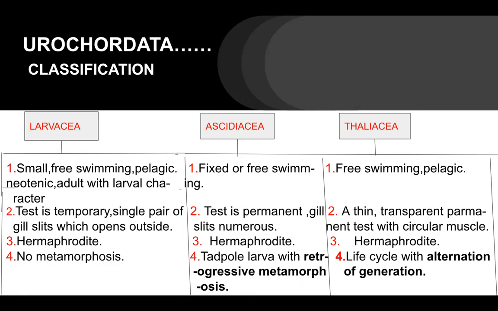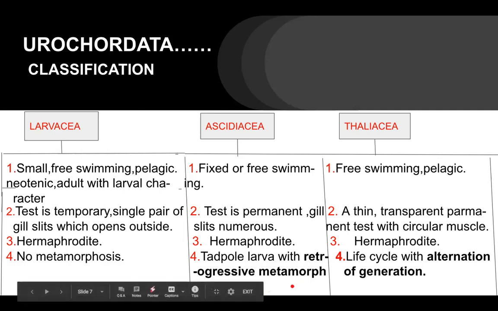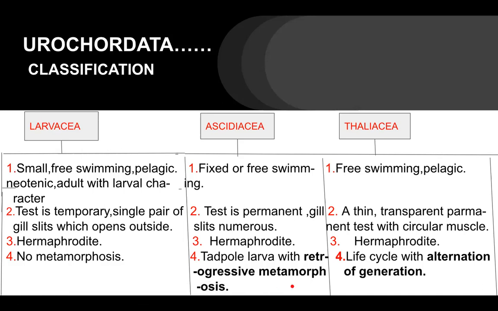Progressive metamorphosis is when a tadpole larva or any larva transforms into an adult with advanced characters. But in retrogressive metamorphosis, the larva transforms into an adult with degenerated characters.